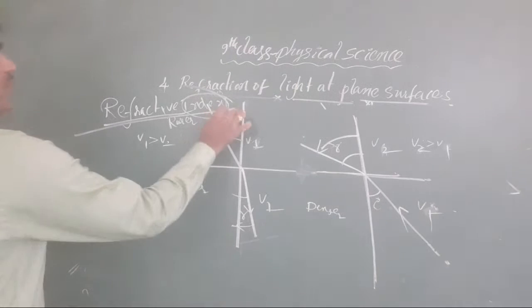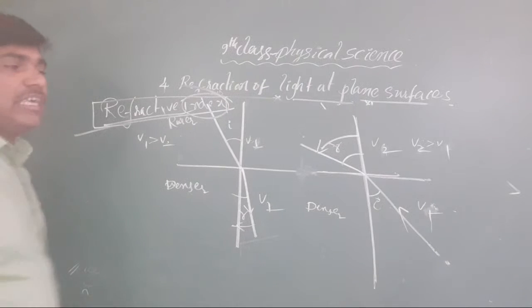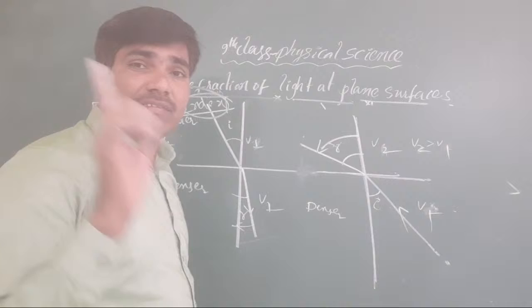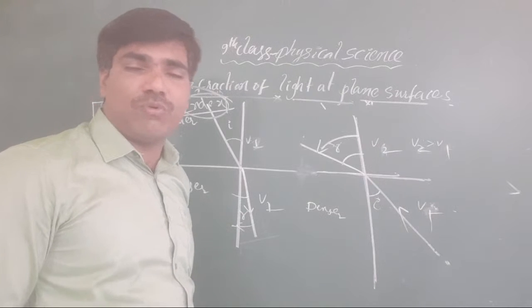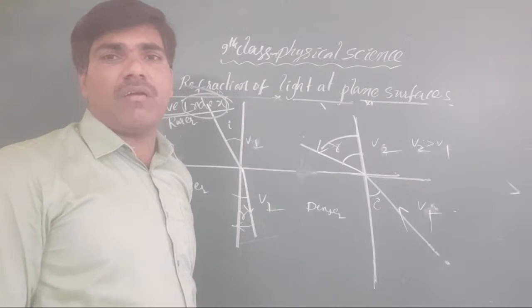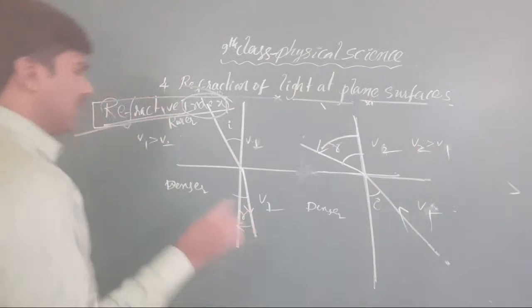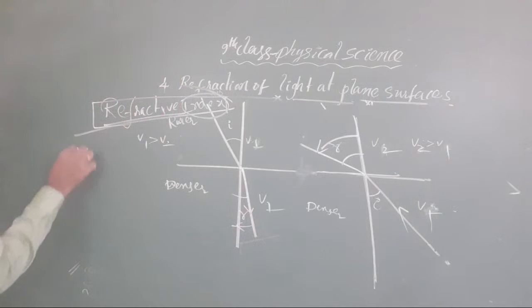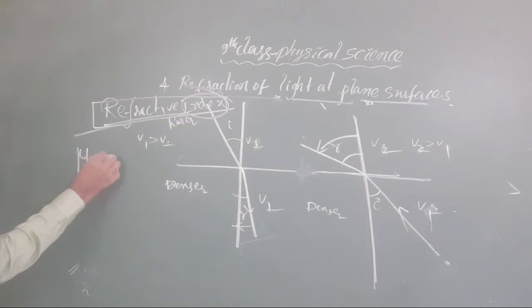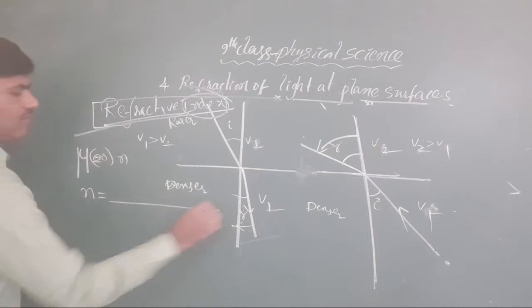The refractive index is given by the relation between the velocity of light in a vacuum and the velocity of light in a medium. Clear or not, all of you? The refractive index is indicated with the letter mu, or sometimes it is taken as n.